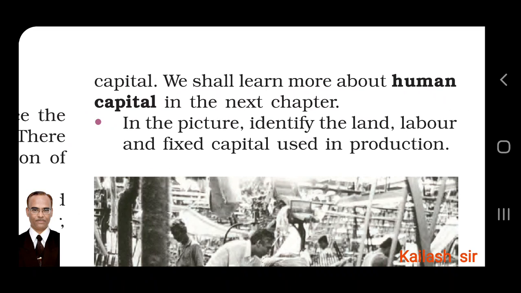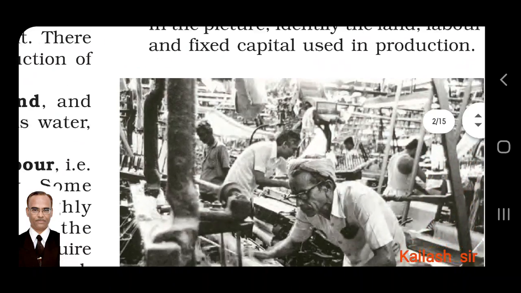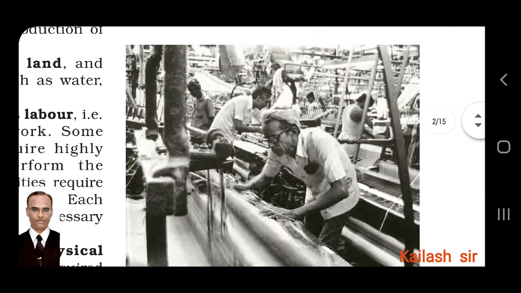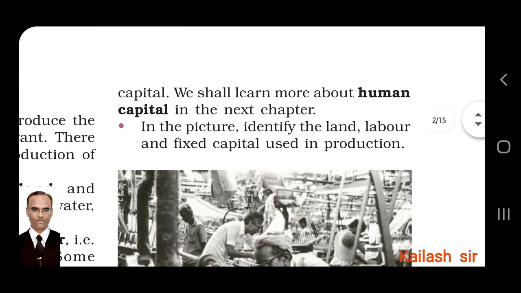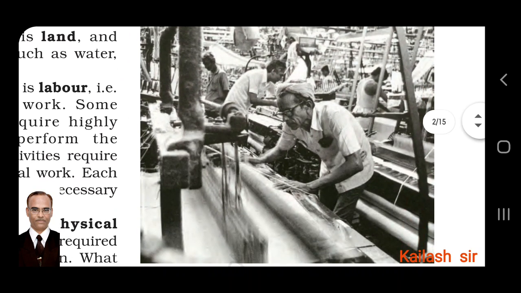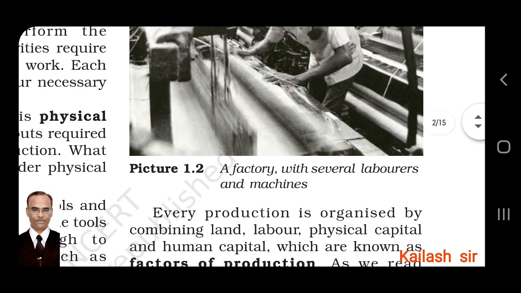In the picture, identify the land, labor, and fixed capital used in production. So, a picture is given here to see what is land, then labor, then capital. These things you have to identify in the picture. A factory with several laborers and machines. It is picture 1.2.